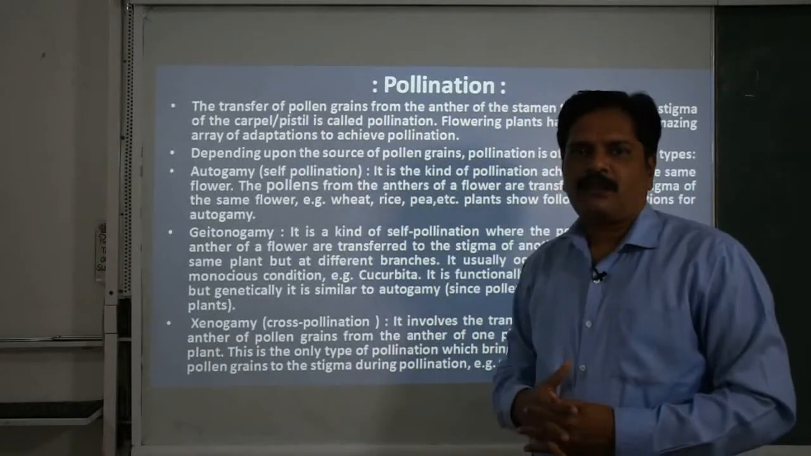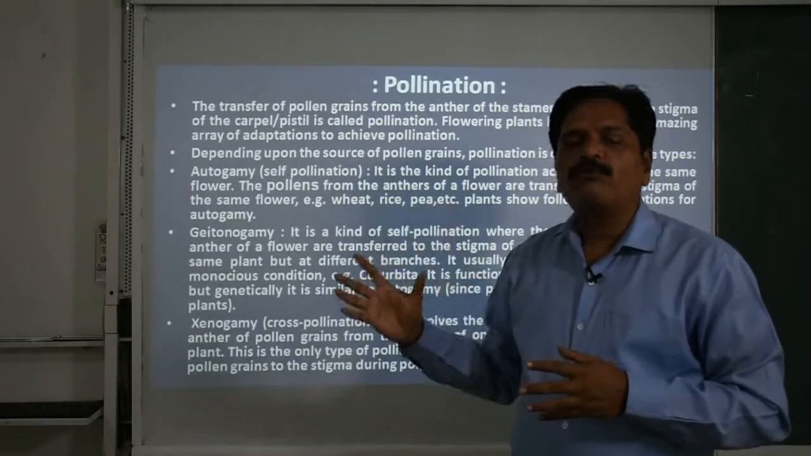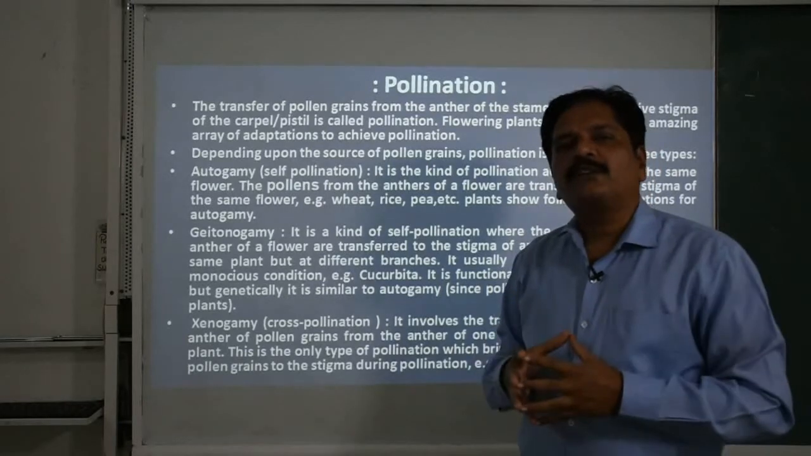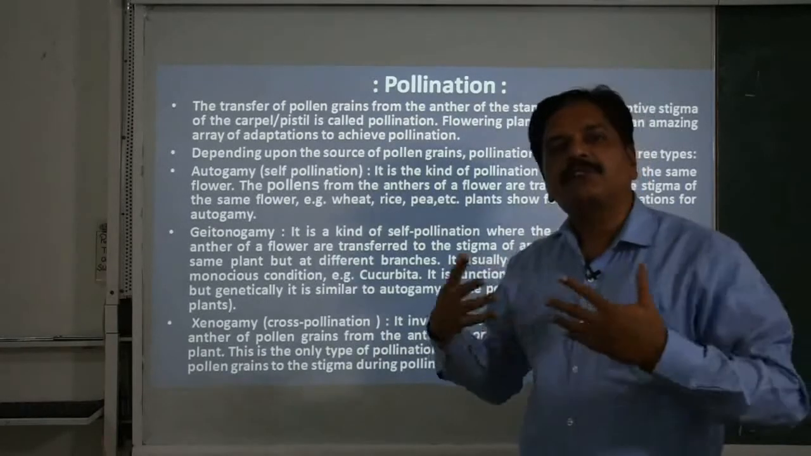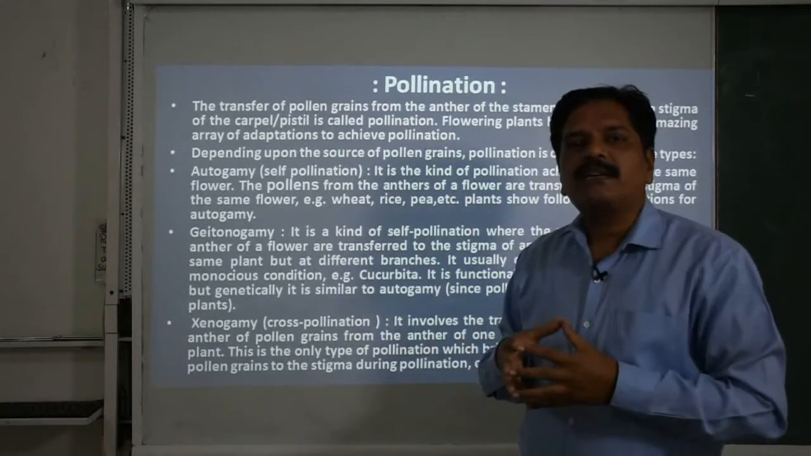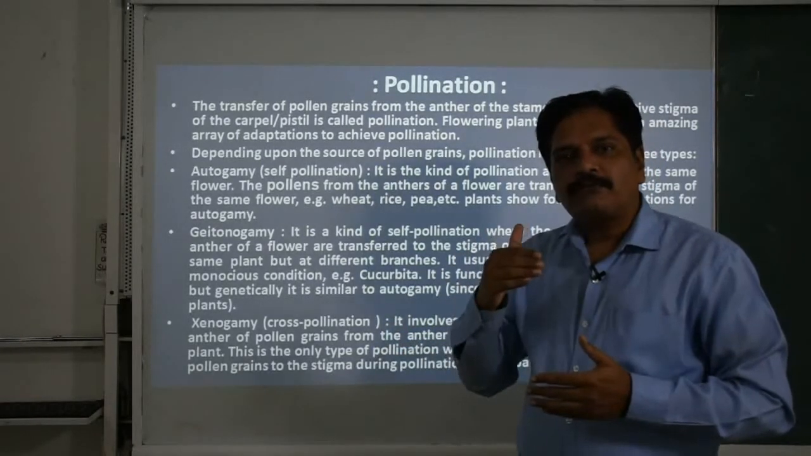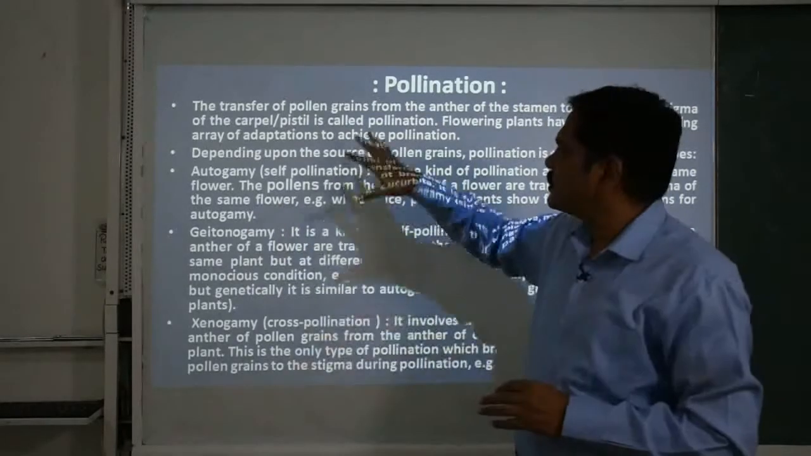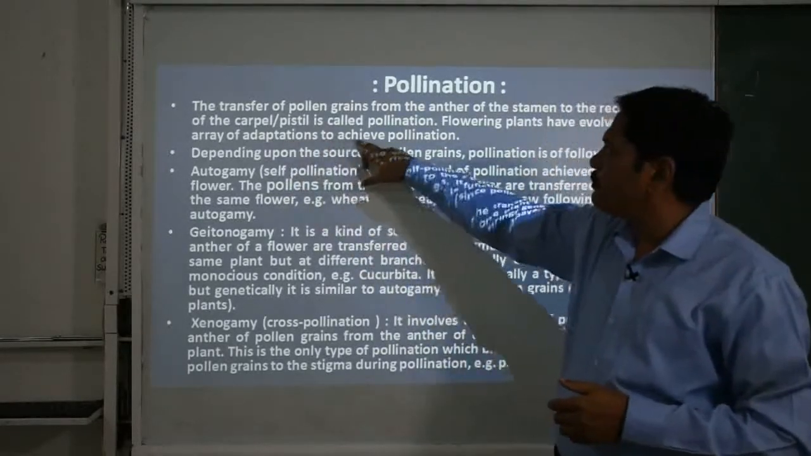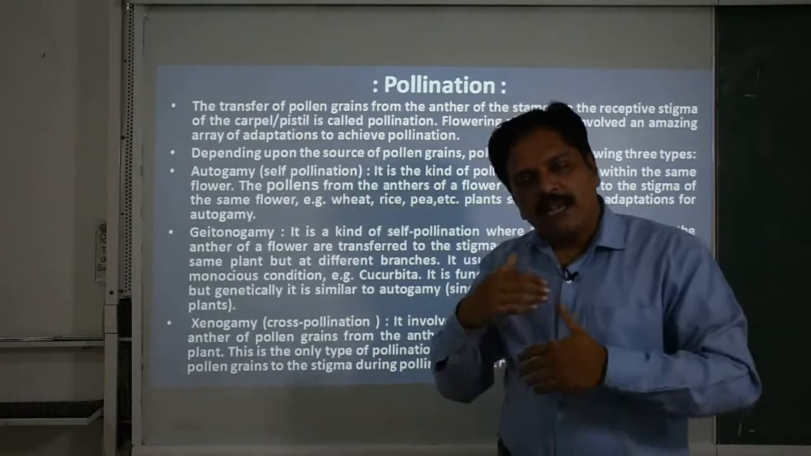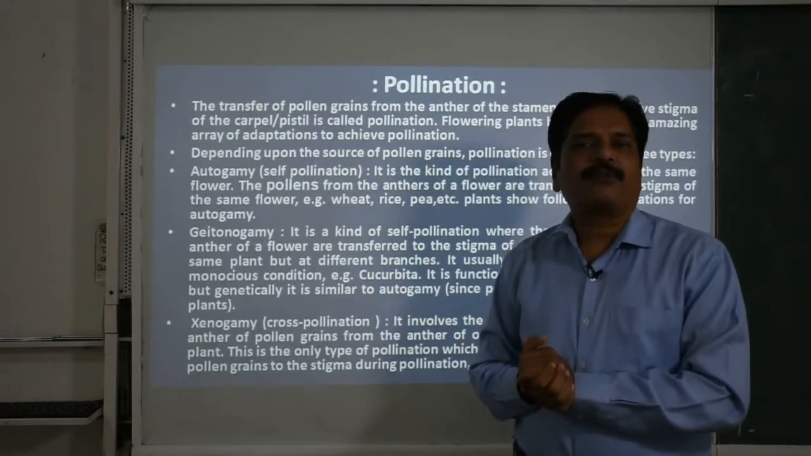The simple one: when the anther and ovule get mature, then after maturation the anther becomes dehiscent, and this dehiscence is responsible for the dispersal of the pollen grains. With the help of different agencies, or by itself, the pollen grain is transferred from anther to stigma. The flowering plants have evolved an amazing array of adaptations to achieve pollination. They adapted themselves for this beautiful and very important event, pollination.